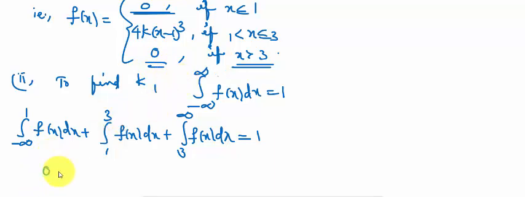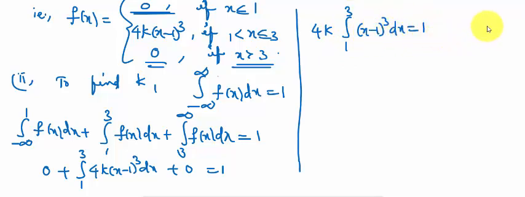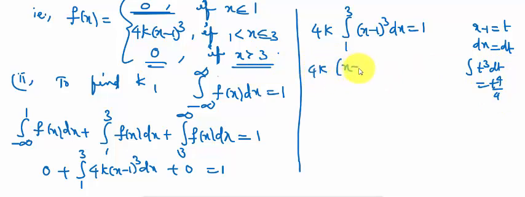Here from minus infinity to 1 the function value is 0, and from 3 to infinity the function value is 0. So it is 0 plus integral 1 to 3 of 4k into (x minus 1) whole cube dx plus 0 equal to 1. From this we take 4k as a constant outside: 4k integral 1 to 3 of (x minus 1) whole cube dx equal to 1. We know that x minus 1 equal to, suppose, t, dx equal to dt. So the integral of t cube dt is equal to t power 4 by 4.